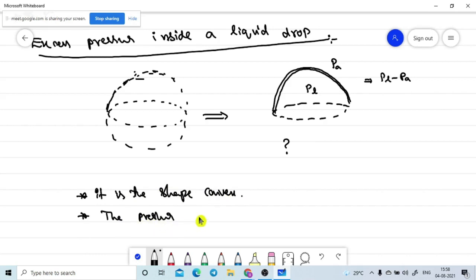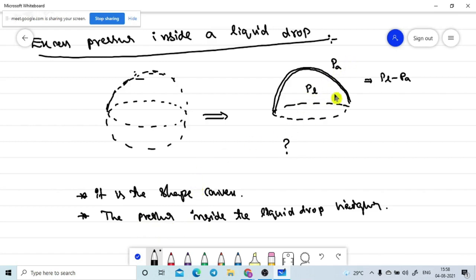The pressure inside the liquid drop will be higher compared to the pressure in the atmosphere. Yes, sir, the outside pressure is there, and the pressure inside must be higher. Now my question is, what is the pressure difference between these two? We need to find it out.